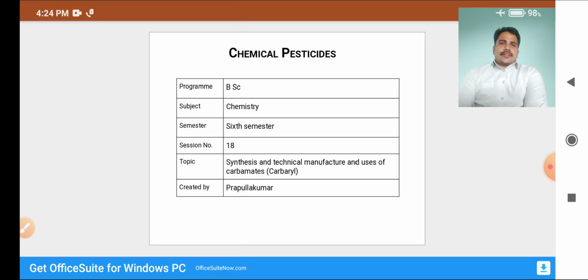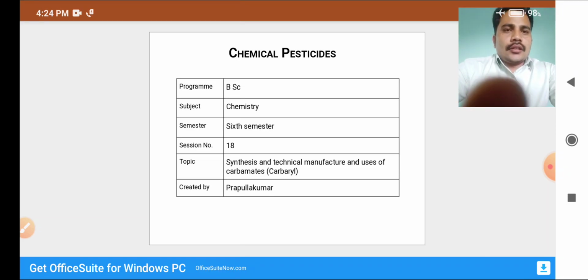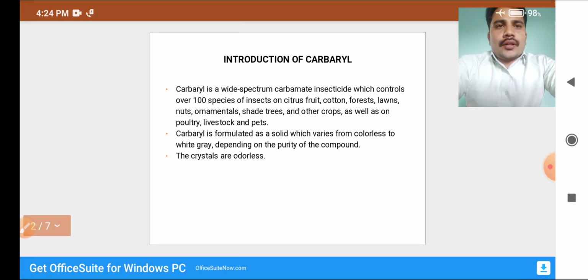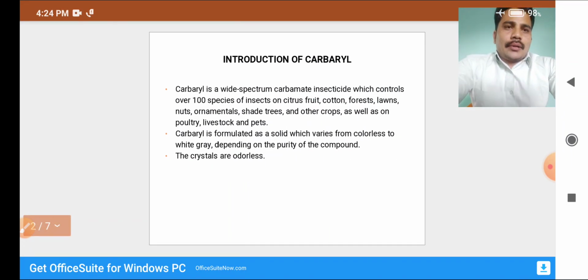Today I'm discussing the topic of chemical pesticides: the synthesis, technical manufacture and uses of carbamate. Mainly the group is the carbaryl group. Next, we move on to the introduction of carbaryl.